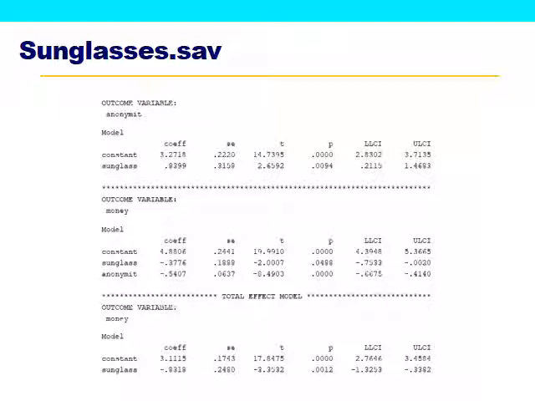Here are those 3 Barron and Kenny regressions. I've trimmed out some of the output here to make it easier to read. But here we have a regression with sunglasses as a predictor of anonymity. So this would be our A path. At the bottom, we have our C path, sunglasses as a predictor of generosity or money. And in the middle, we're going to have our B and C prime paths. So there's all the relevant coefficients here.